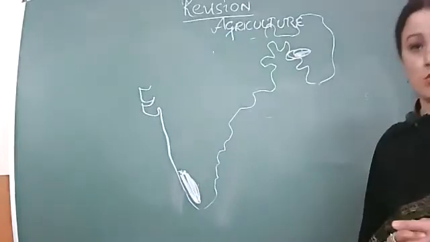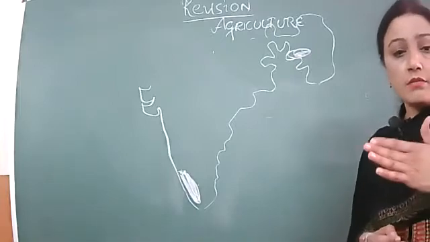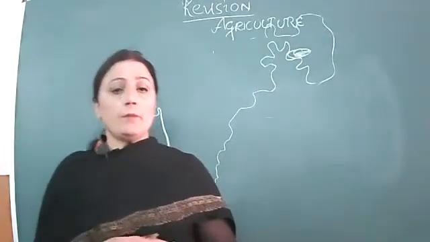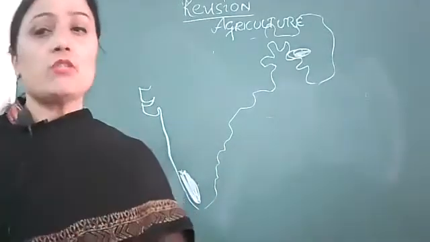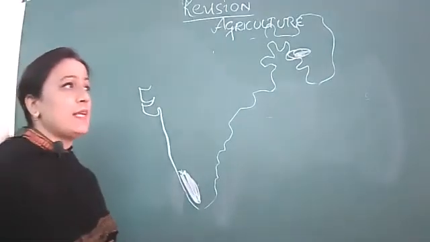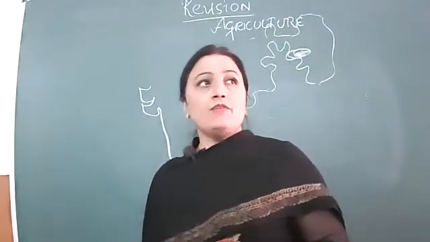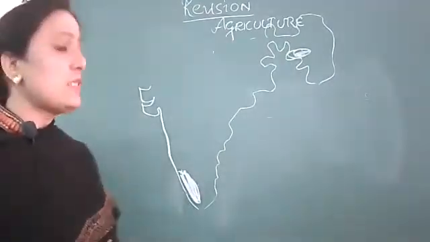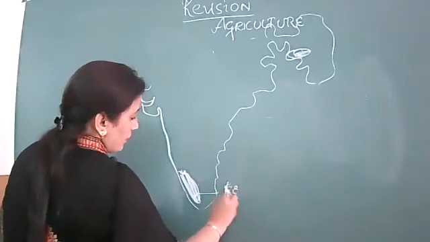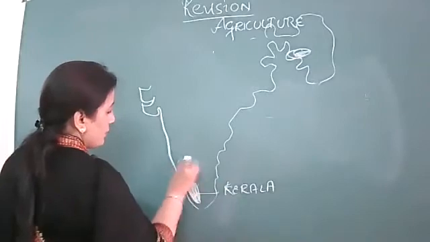Rubber is a crop which requires high temperature, moderate warm temperature, as well as rainfall. It needs more than 200 centimeter. And if you are talking about soil, well-drained soil it needs, and it also needs skilled labor. Just like tea, just like coffee, rubber also requires skilled labor. And if you are talking about the prominent areas, as I already mentioned, this is Kerala. Then here we have Karnataka, this area, Tamil Nadu.